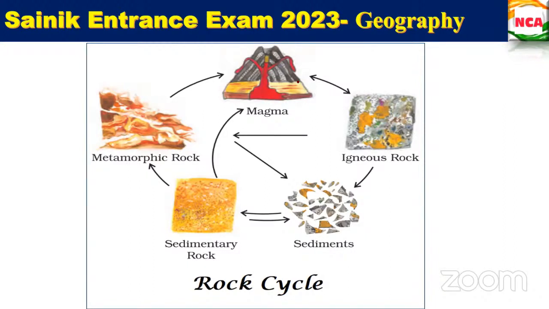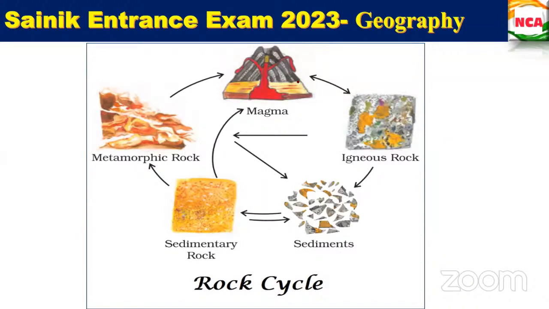From magma, igneous rocks, then sediments. From igneous rock, the sediments are deposited and formed into a new type of rock, sedimentary rock. When igneous and sedimentary rocks are exposed to high heat and pressure, the rock formed is called metamorphic rock. When metamorphic, sedimentary and igneous rocks are exposed to great heat and pressure, they again melt down and come out as magma, coming out as lava.